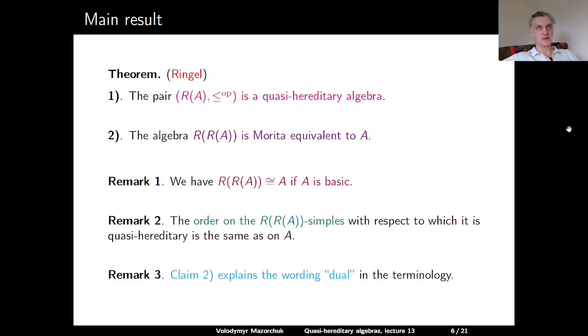So if we take the second dual, we come back to the algebra A, of course up to Morita equivalence.